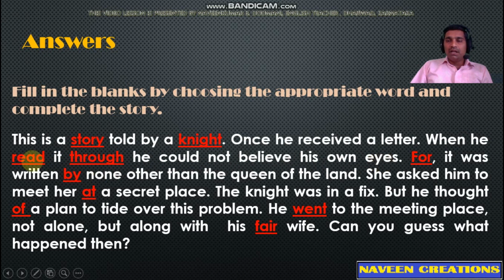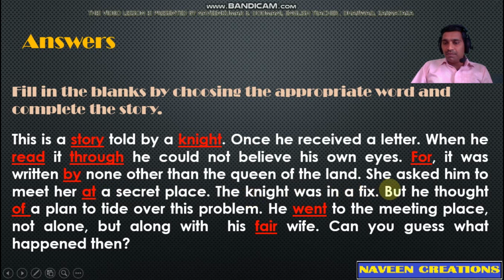So here we should fill the blank with the word read first, through next. For it was written by none other than the Queen of the land. So here "for" is appropriate. The next word which has to be used here is "by". She asked him to meet her at a secret place. So here "at" is the right word to be filled.